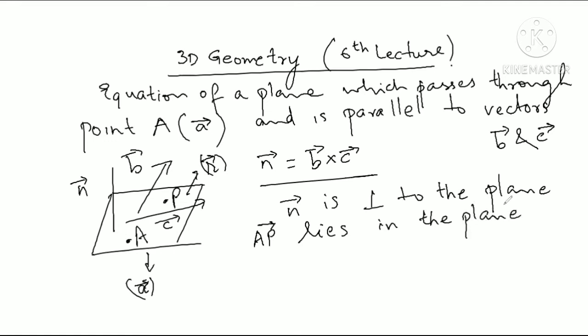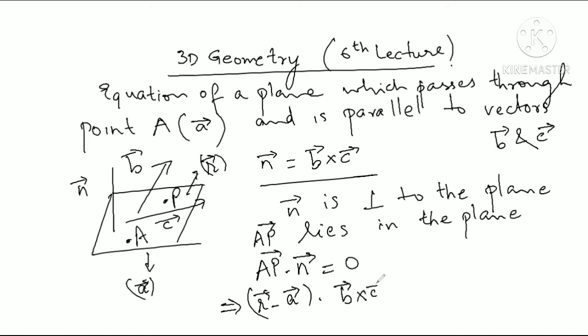Now n vector is perpendicular to the plane and AP vector lies in the plane, so AP vector dot n vector will be equal to 0. AP vector we can write as R vector minus A vector, and n vector I can write as B cross C, so it is equal to 0.